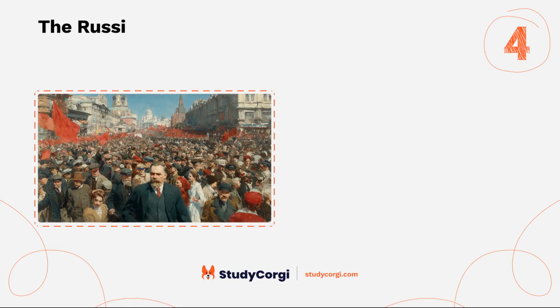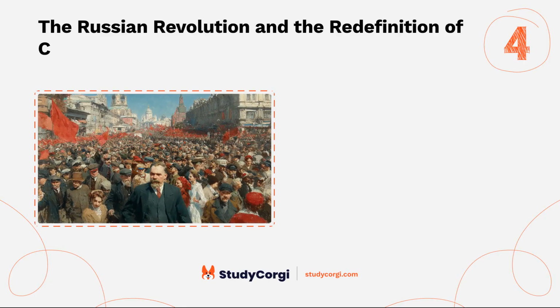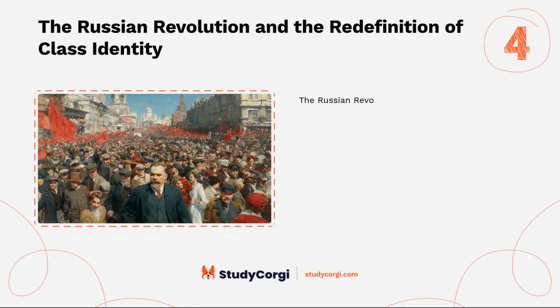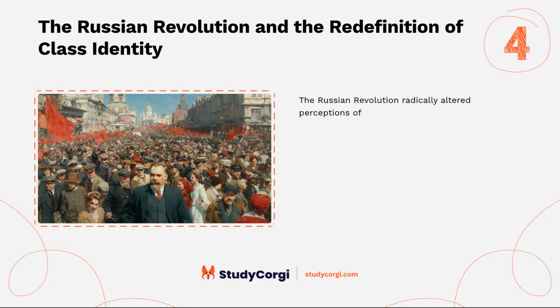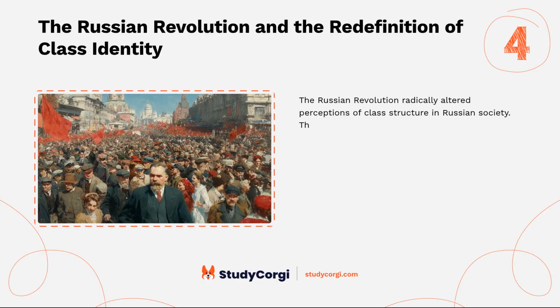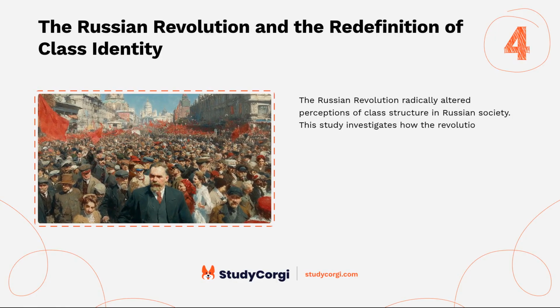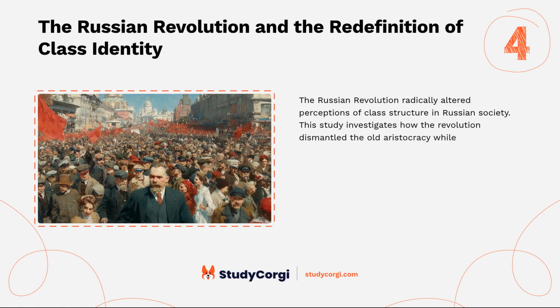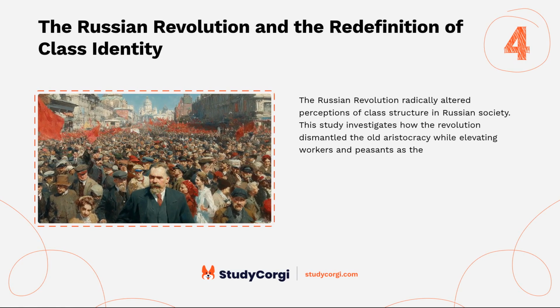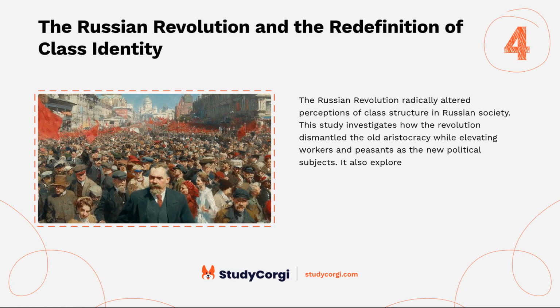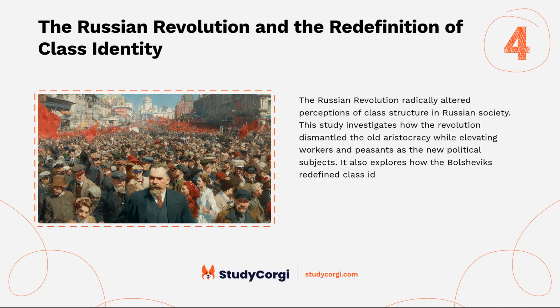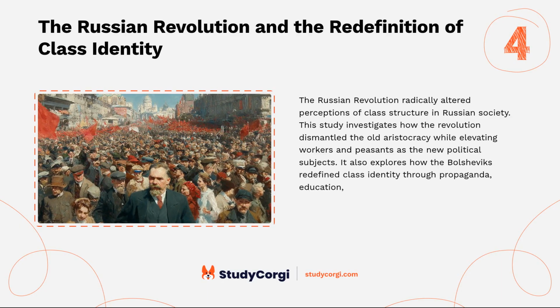The Russian Revolution and the redefinition of class identity. The Russian Revolution radically altered perceptions of class structure in Russian society. This study investigates how the revolution dismantled the old aristocracy while elevating workers and peasants as the new political subjects. It also explores how the Bolsheviks redefined class identity through propaganda, education, and social policy.